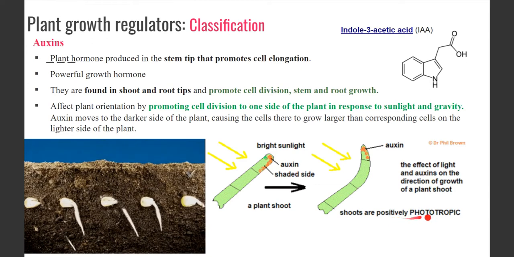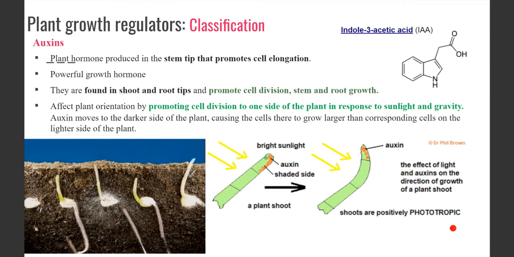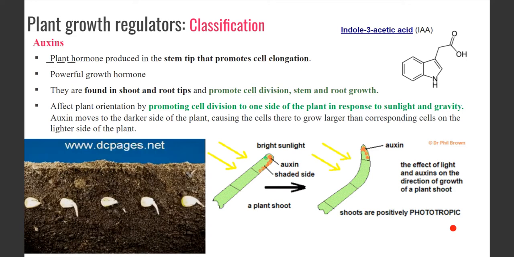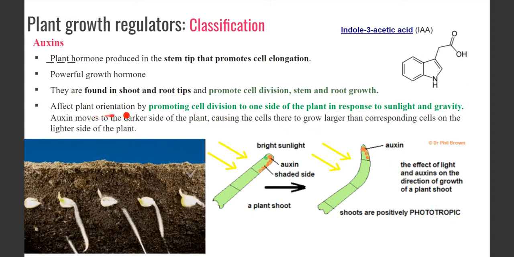So shoots are positively phototropic, which means they will go towards the light. The cell division takes place in the presence of, or by absorption of, light. Are you getting this? Okay. So this is your plant orientation. So how does it happen? By promoting cell division to one side of the plant in response to the sunlight.